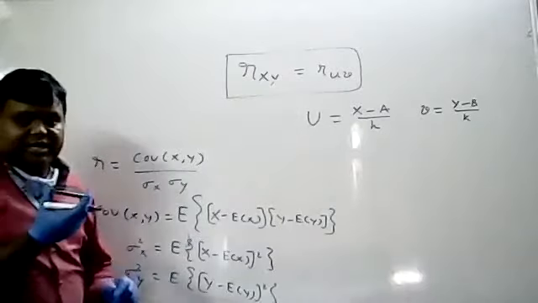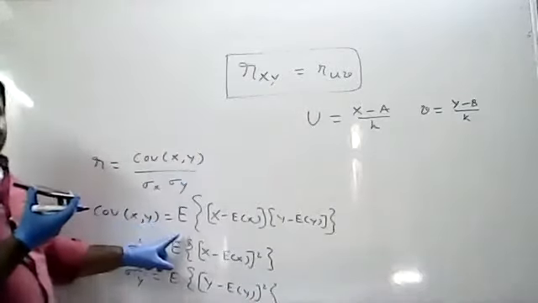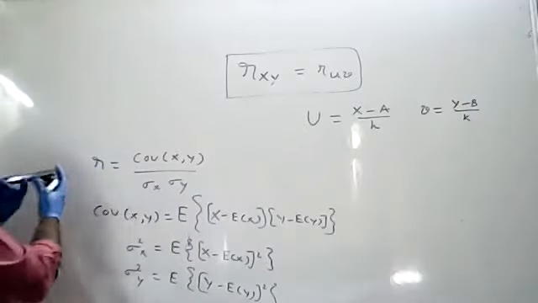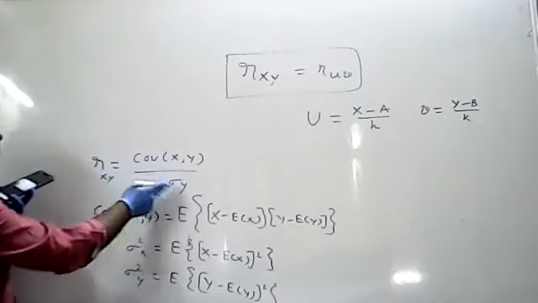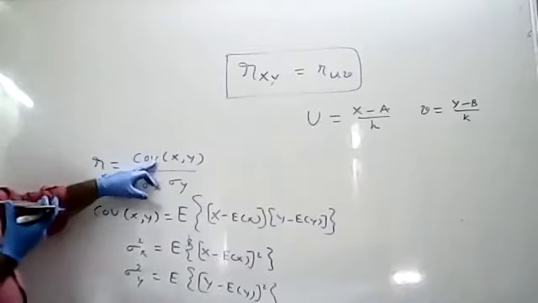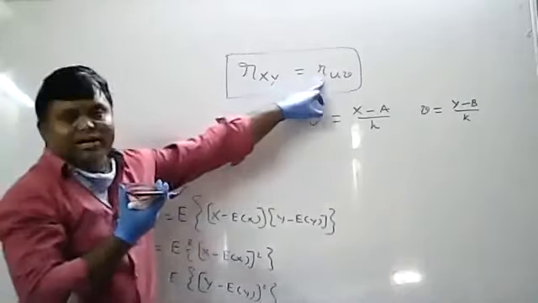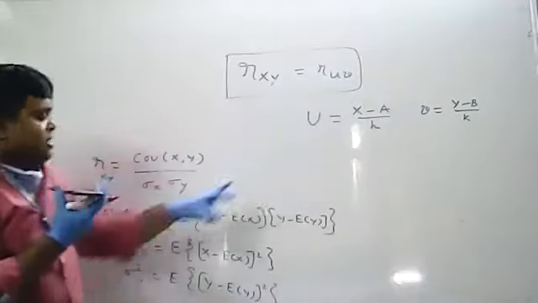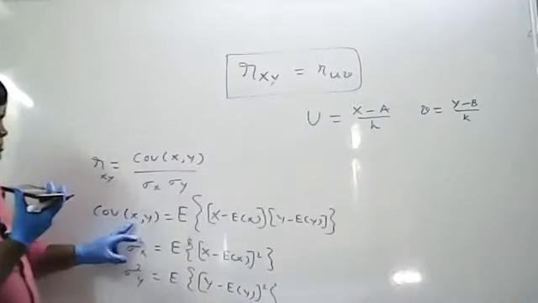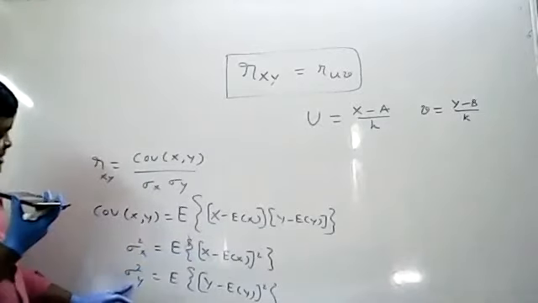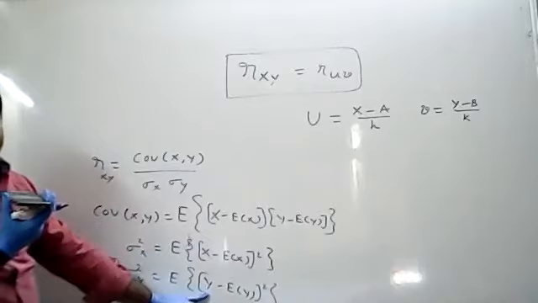Now, if you observe the first formula, what is the first formula? Covariance of xy formula. So you have to consider r, that means rxy, in terms of x and y. Then, if you substitute the covariance value, sigma x value, sigma y value, you have to prove that it is equivalent to ruv. So I am taking the formulas of covariance of xy, sigma square x, and sigma square y in terms of expectations.